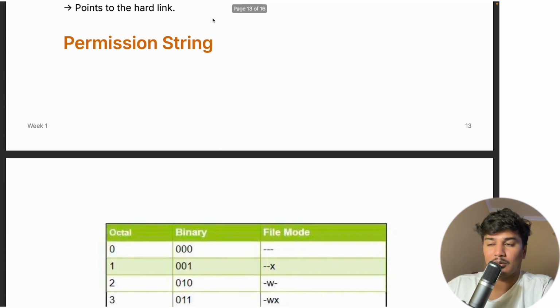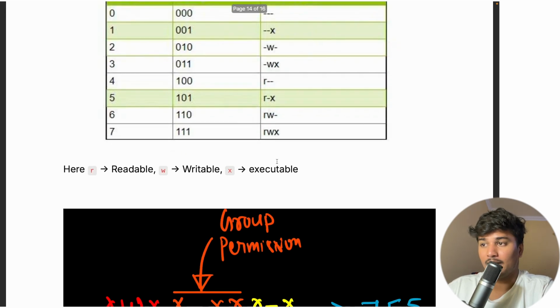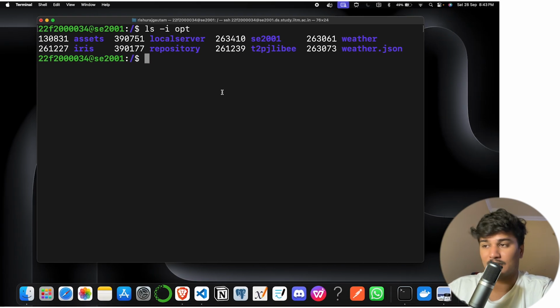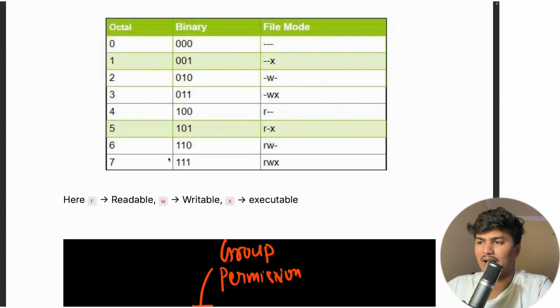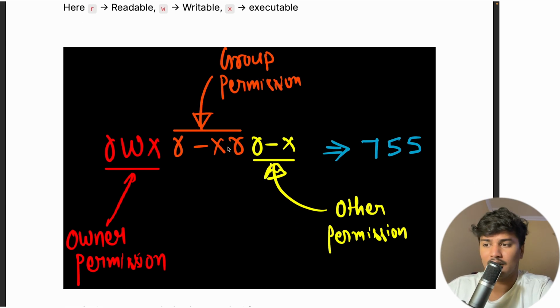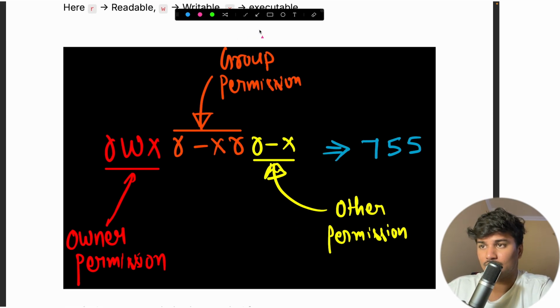Now let's talk about the permission string. What is this permission string? If I go back to ls -l, you can see this permission string, and I just discussed what this is. Ignore one of these; I mistakenly drew 4, but it will be 3 only. I am deleting it.